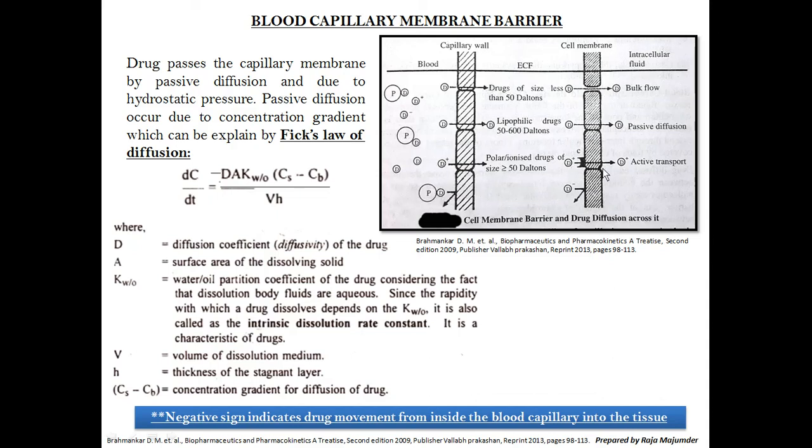So here you can see, maybe you have a question: if some kind of ions are getting into the ECF but they are not getting into the intercellular fluid, then how will they show their activity? As we have learned in the previous section, ion pair transportation is there, active transportation is there, carrier mediated transportation is there. So by this process also, ionic substances can enter into the intercellular fluid.